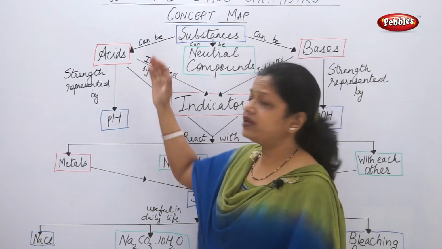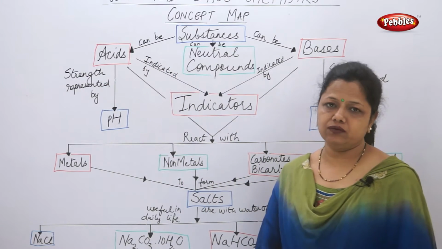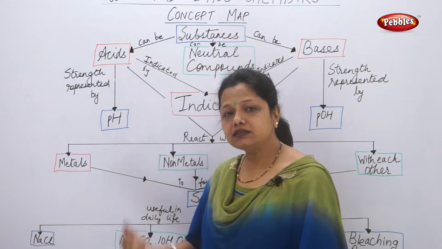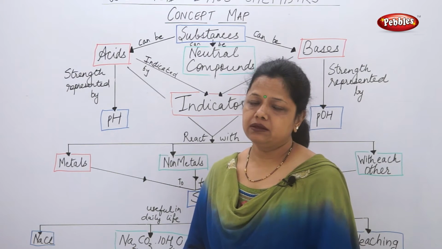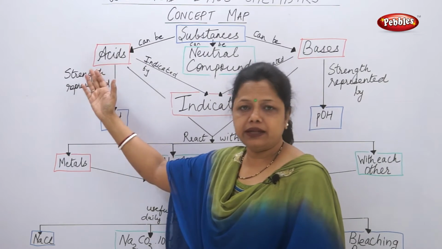The strength of an acid is determined by a value which is called the pH value. P stands for potens. It's a German word, and this tells us the potence or the power of hydrogen ions. If the hydrogen ion concentration is more, it is acidic in nature.